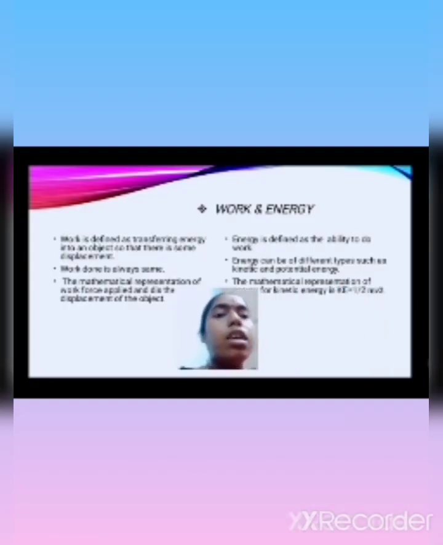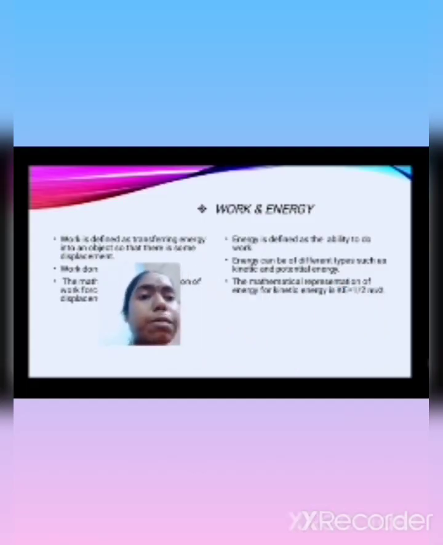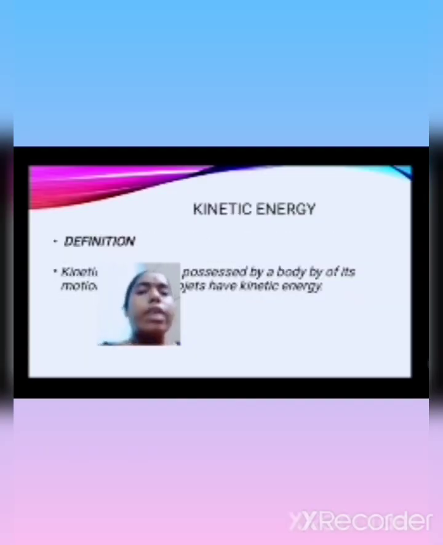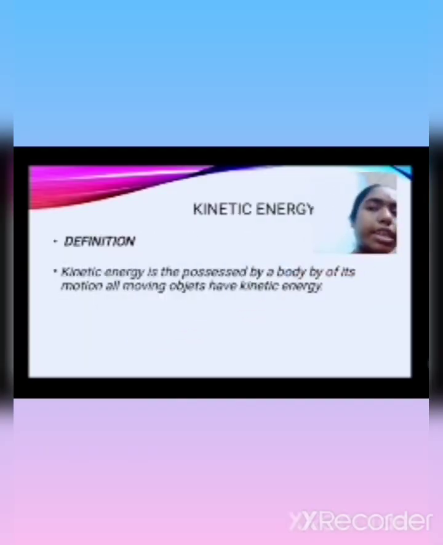Energy, the mathematical representation of energy, kinetic energy. KE represents the kinetic energy. The formula is half mv square. The definition of kinetic energy is the energy possessed by a body because of its motion. All moving objects have kinetic energy. The energy possessed by a body because of its motion is called kinetic energy.